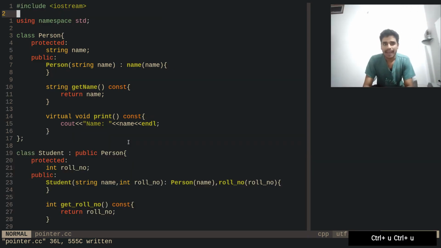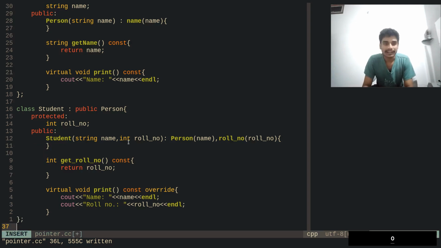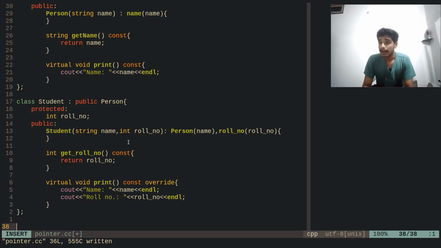It seems to be good. Like everything, we have the person class with the name, the student class with the person as the base class, and the roll number as the extra attribute, and that's it. Now let's get started with playing with the pointers and things like that.